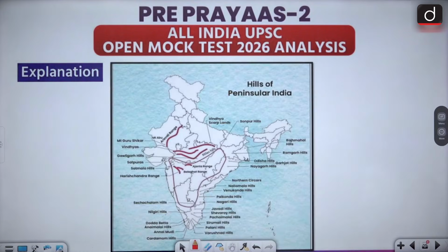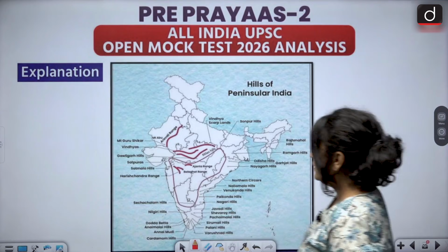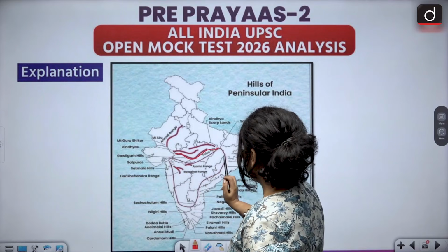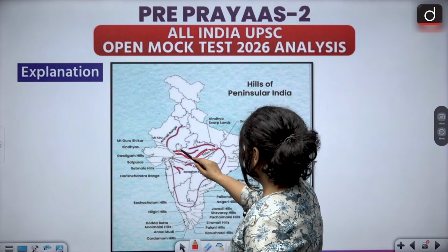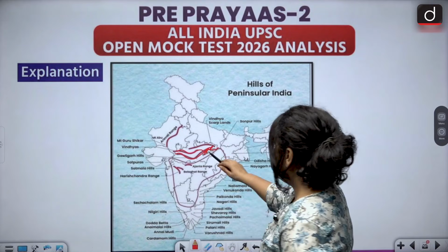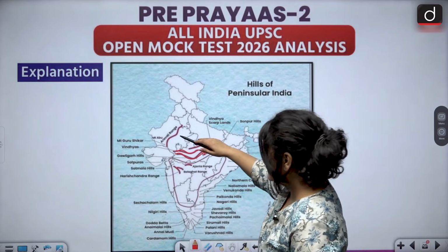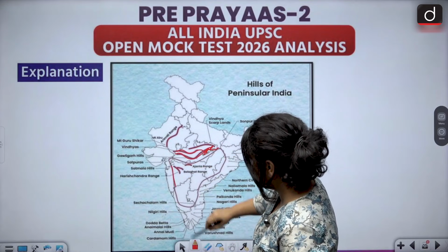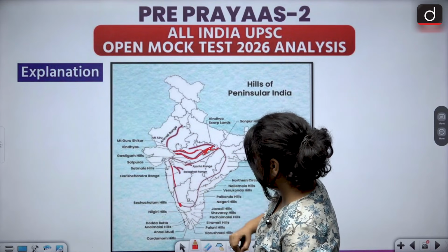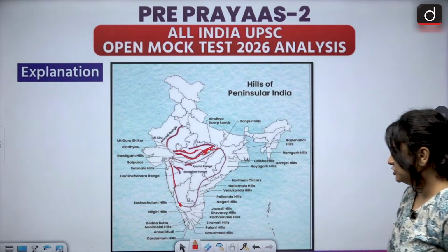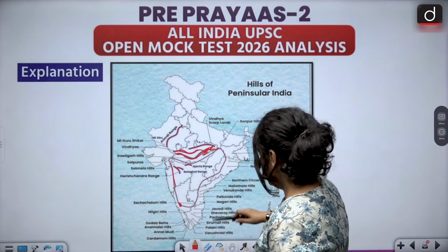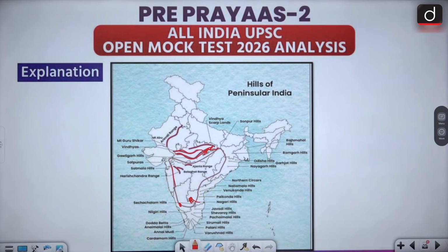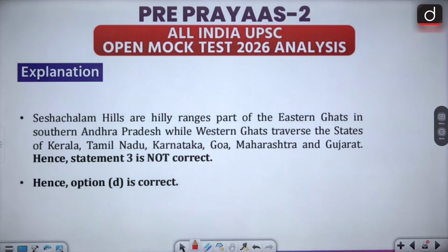Now, you might want to look at the map. When we talk about the Satpura ranges and the Vindhya ranges, the Vindhyas here, somewhere here is your Amarkantak, and your BRT, Biligiri Rangan hills, is somewhere here, and Sheshachalam is again somewhere here. So all of these statements that were given are incorrect.